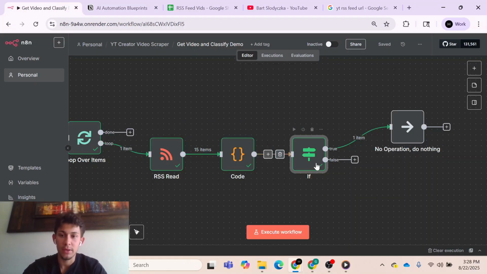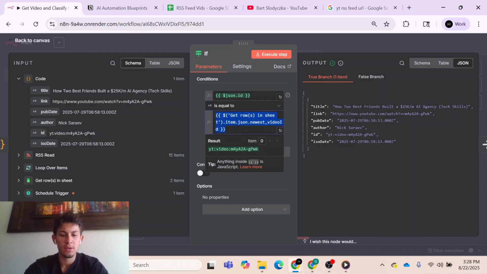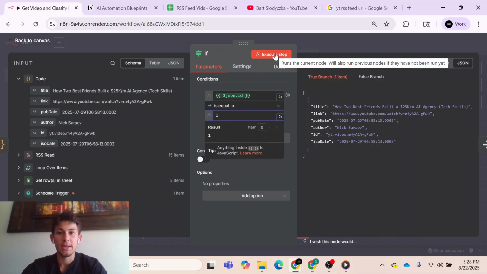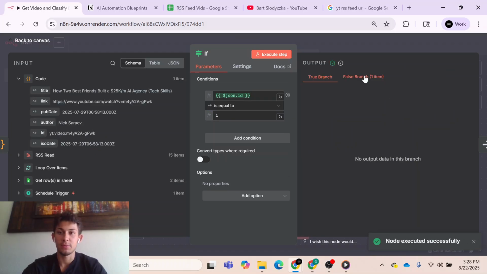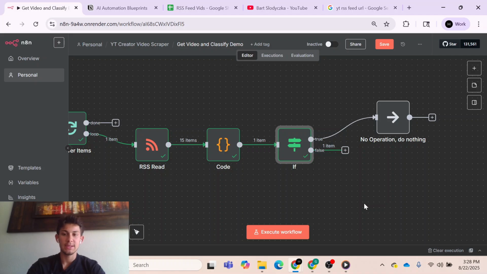And this comes down to when our if node is false. Right now it's true, but just to make it false, let's copy this and then put like 1. And so right now it's true, but then when we run this, it's going to turn out to be false. Cool, right? This false branch shows 1 item. And the way we categorize it is we're going to use an AI text classifier to read the title of the video and put it into those categories. So let's do that right now.